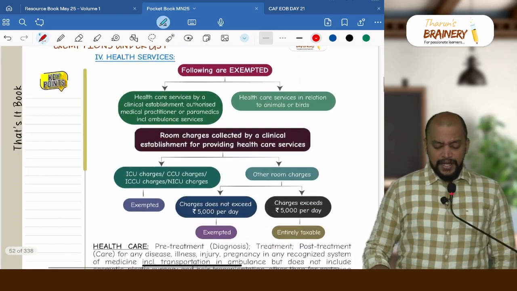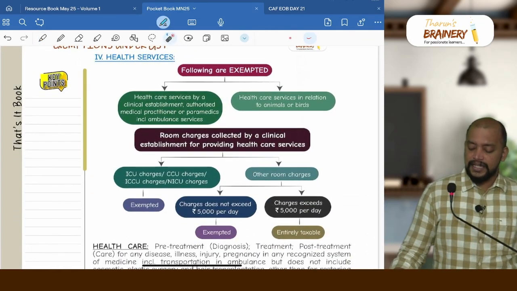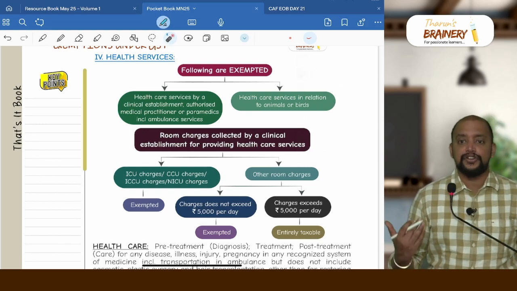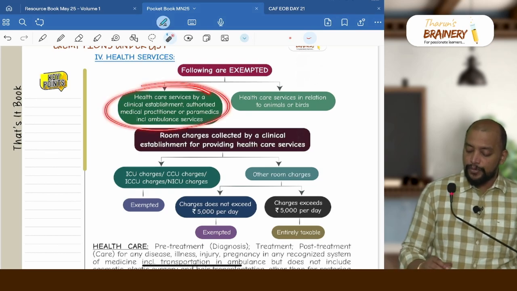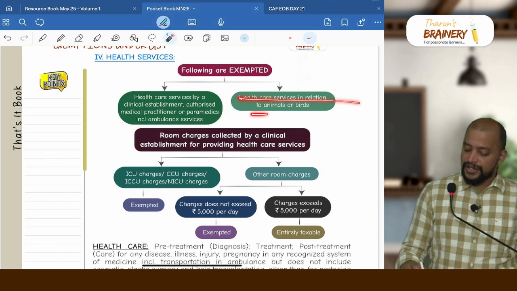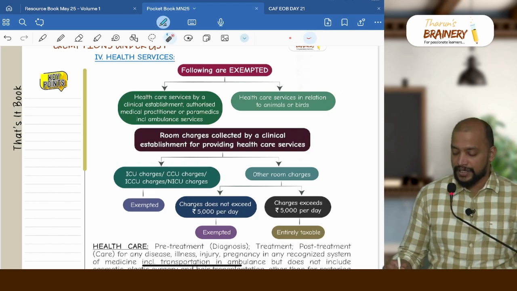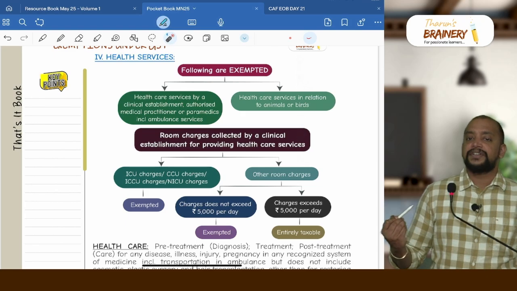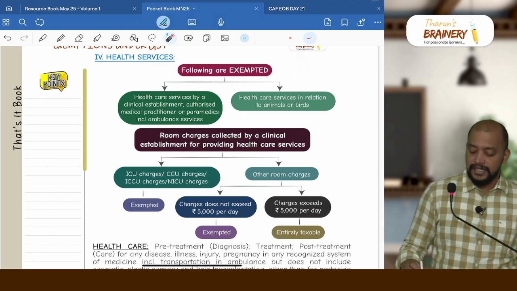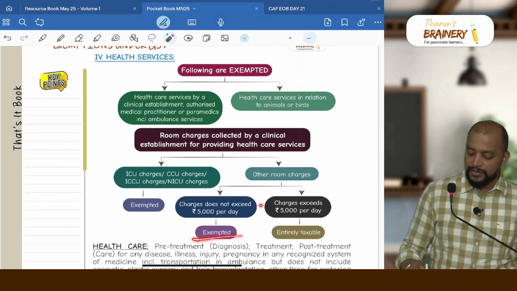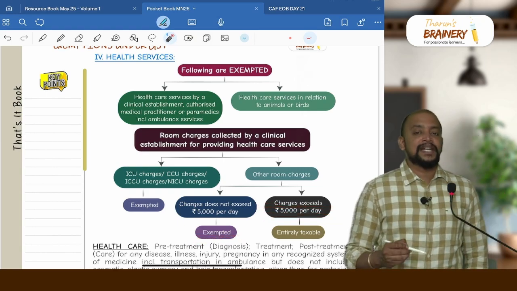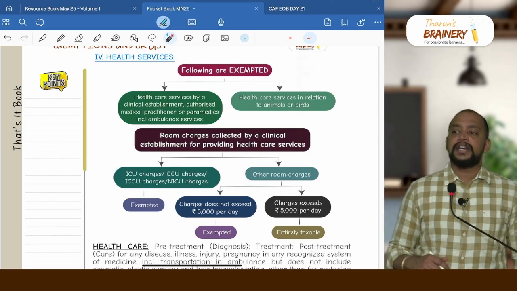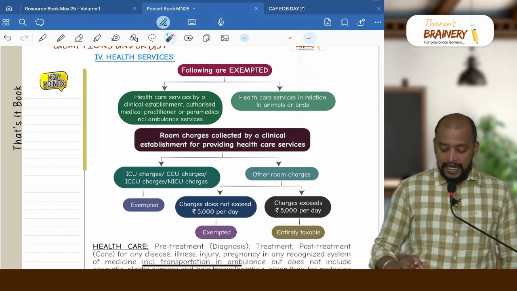Next, we have health services. In case of healthcare services provided by a clinical establishment, authorized medical practitioner or paramedics is exempted. It includes ambulance service also. Even healthcare service in relation to animals or birds is also exempted. But when it comes to healthcare services to human beings, room charges, we have a restriction. Room charges, if it does not exceed 5000 rupees per day, then it is exempted. If the room charges exceed 5000 rupees per day, entirely taxable, but this is not applicable in case of ICU charges. Any ICU charges, whatever may be the room charges, it will be fully exempted.